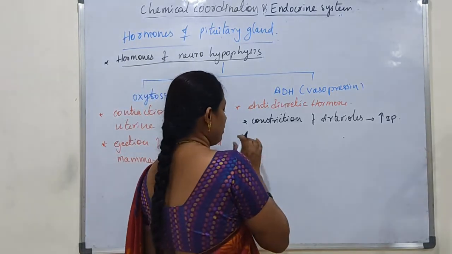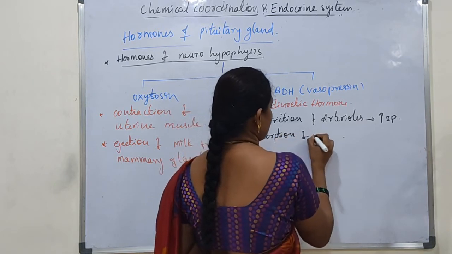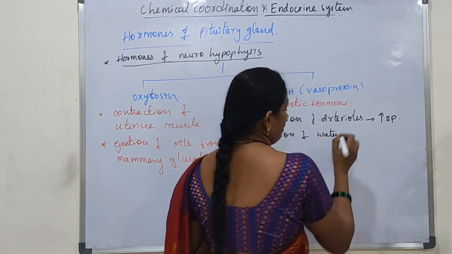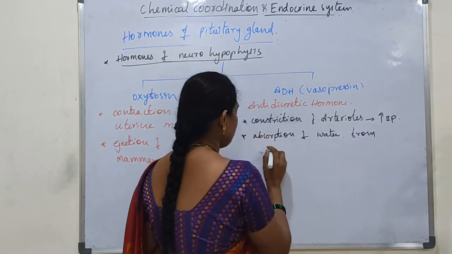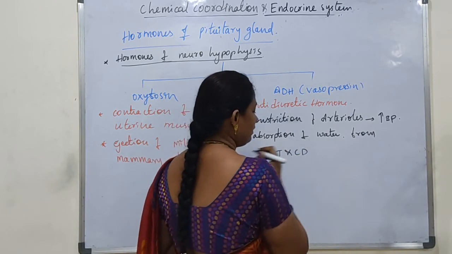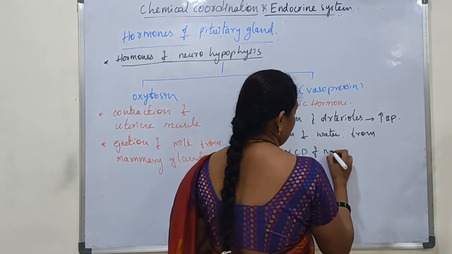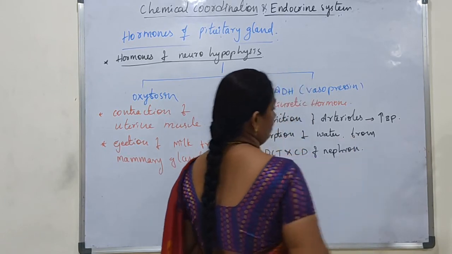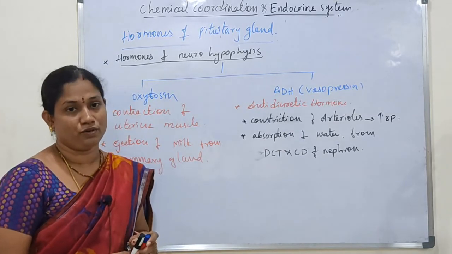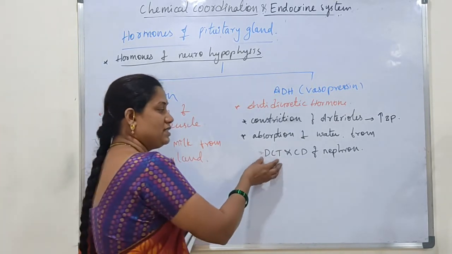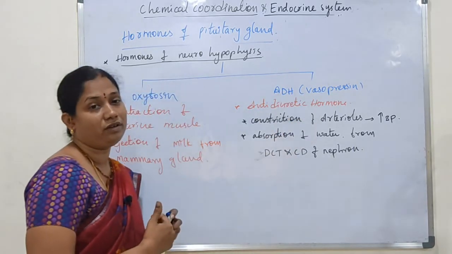It stimulates or regulates the absorption of water from the DCT and collecting duct of nephrons. Okay, so already we have discussed the formation of urine. During the formation of urine, in the DCT and the collecting duct, under the influence of ADH hormone, the water is reabsorbed into the tissues.